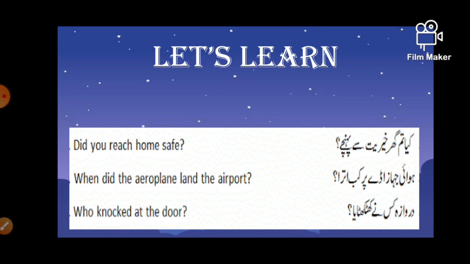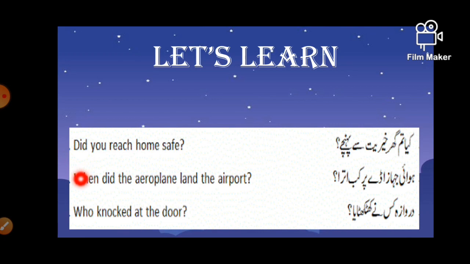Having learned negative and affirmative, how could we forget the interrogative sentence? So, let's learn interrogative sentences of past indefinite tense. Here are some interrogative sentences in Urdu and we will translate them into English. "क्या तुम घर खैरियत से पहुँचे?" Did you reach home safely? Did comes in front of the line and we use V1 in the did line. "हवाई जहाज अड्डे पर कब उतरा?"